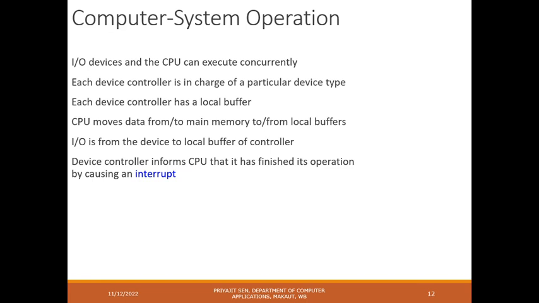This will not happen. Now the IO device is from the device to the local buffer of the controller. So every IO device has a local buffer and a local device controller also. This device controller will give instructions or take charge of the IO devices, how they will work and what program is running there. Everything will be in the charge of the local IO controller. Okay, the device controller informs the CPU that it has finished its operation by causing an interrupt.